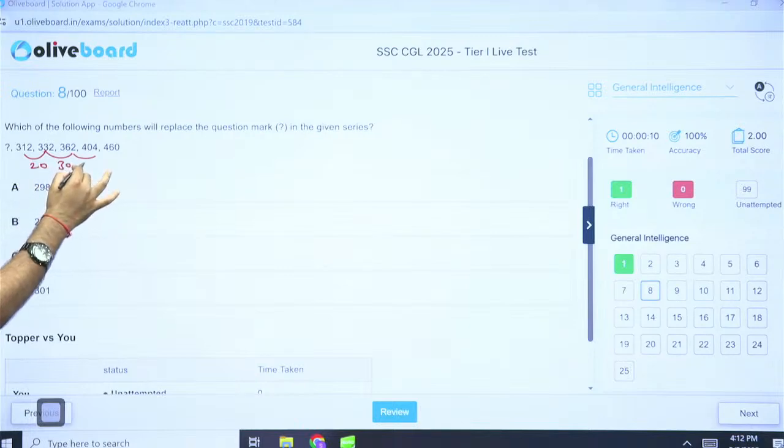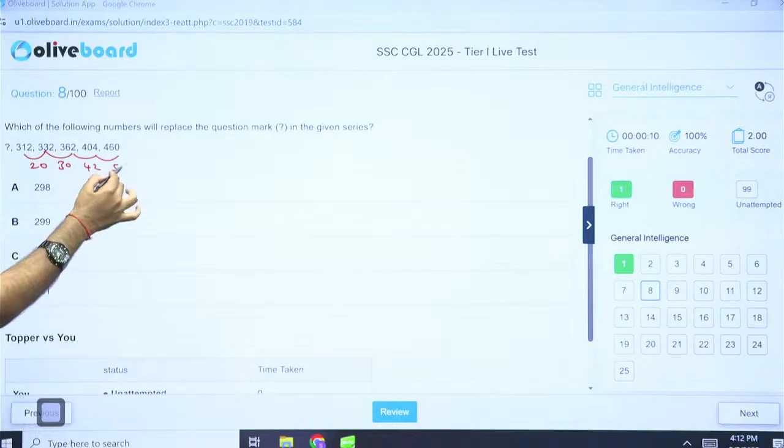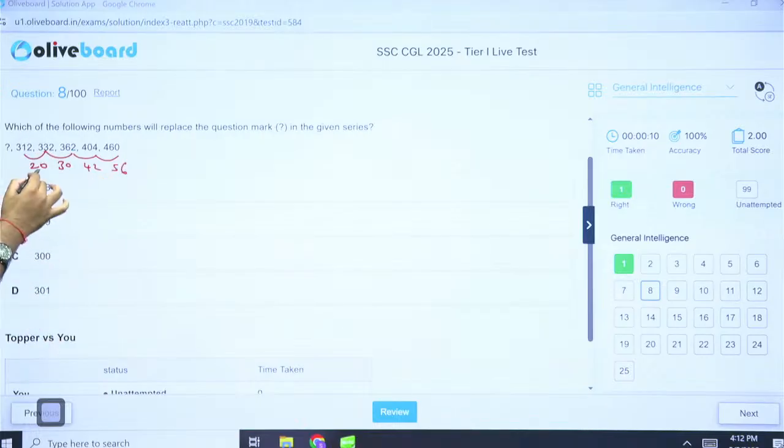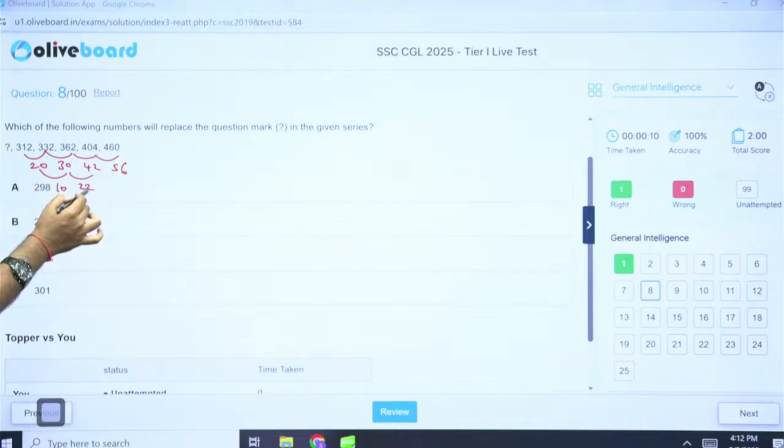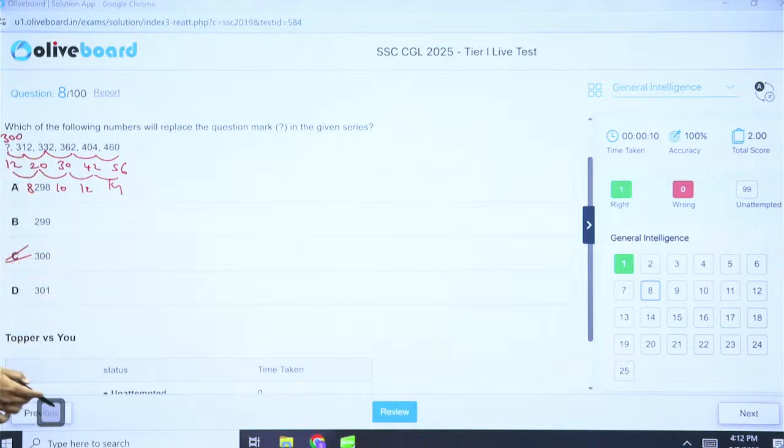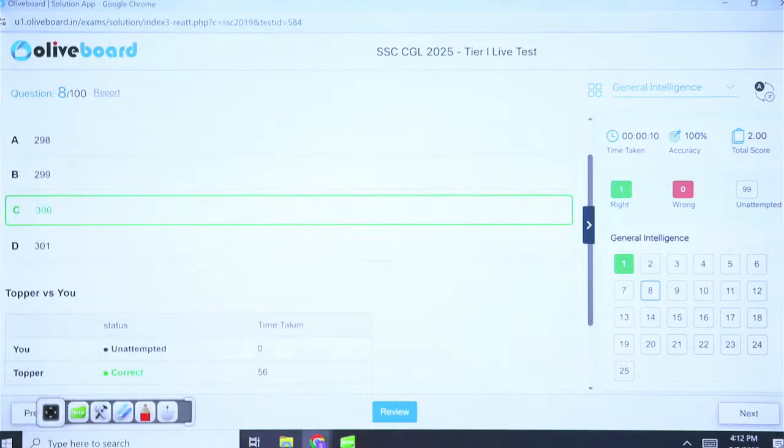This is 42, right? And this is 56. Okay. Difference of difference. So double difference. 10. This is 22. Oh, sorry, 12. My God, what's wrong? And this is 14. Pretty clear. So this difference had to be 8. So this had to be 12. So this had to be 300. Option C is the correct answer.